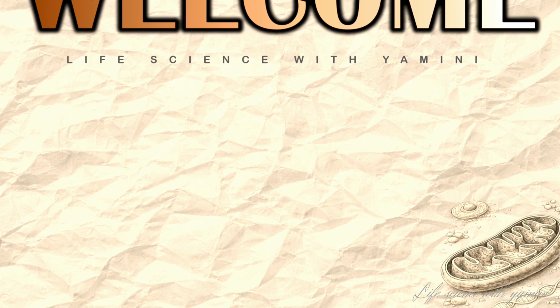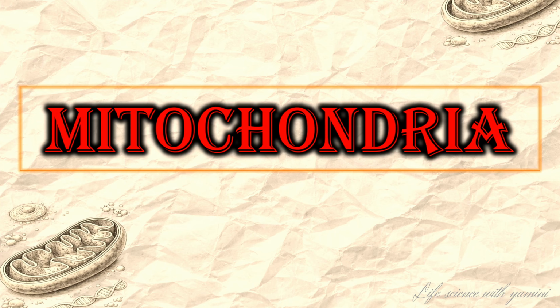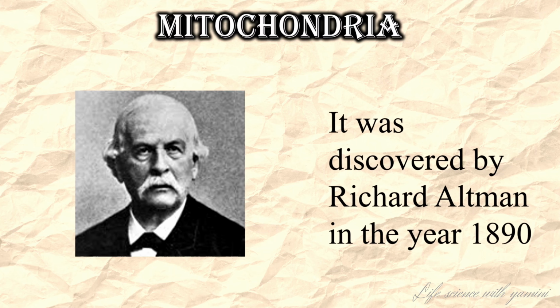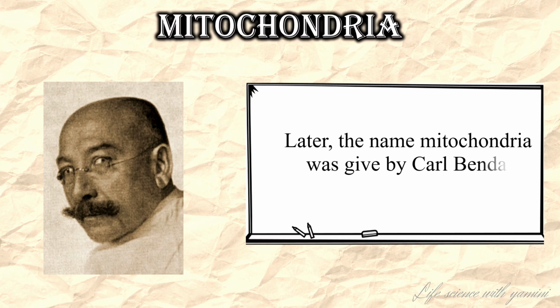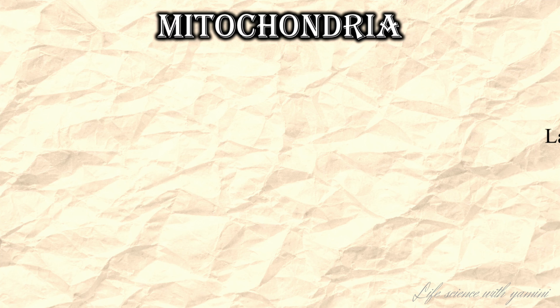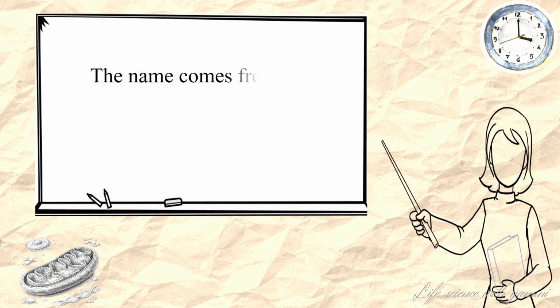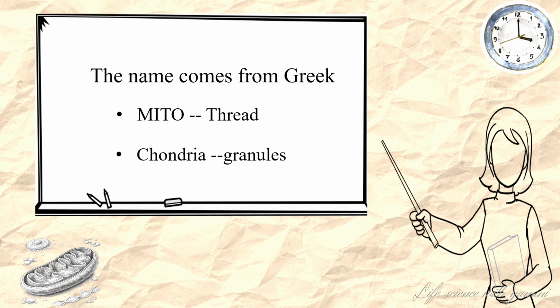In today's class, we are going to learn about mitochondria, the powerhouse of the cell. It was discovered by Richard Altman in the year 1890. Later, the name mitochondria was given by Carl Benda in 1896. The name comes from Greek. Mito means thread, chondria means granules.